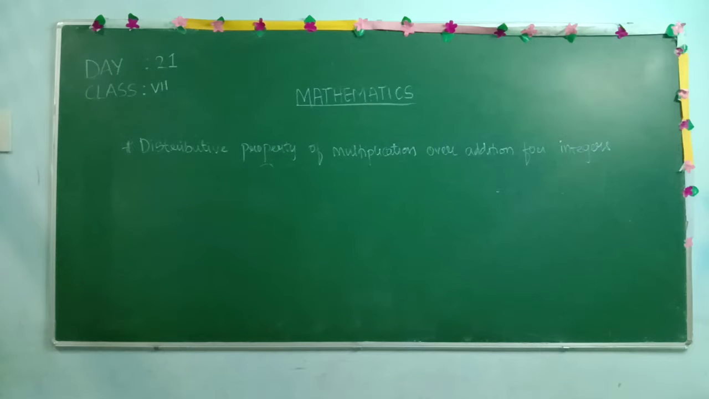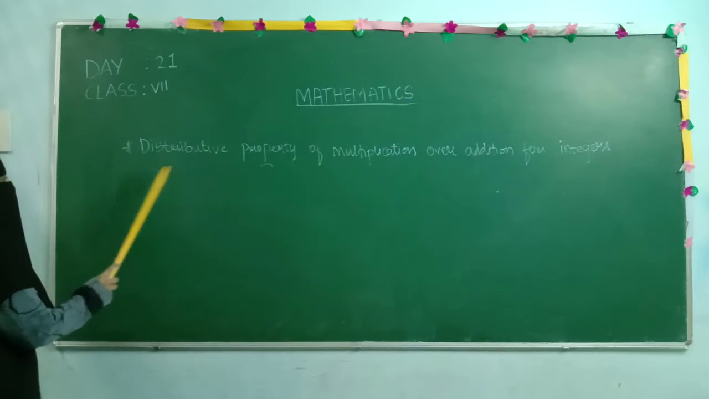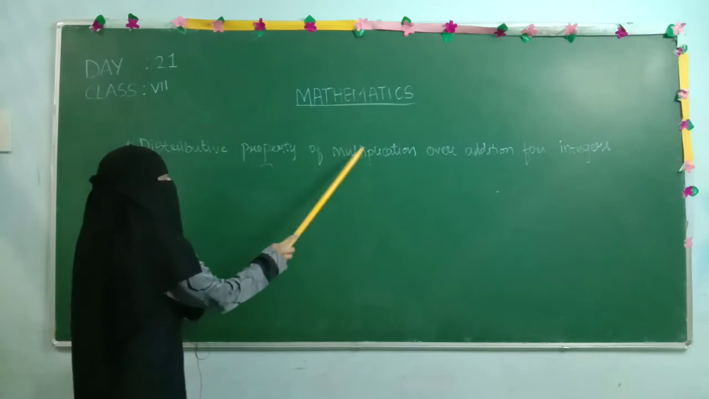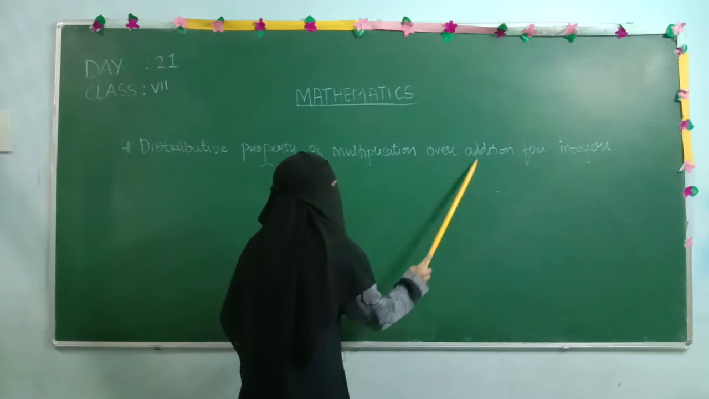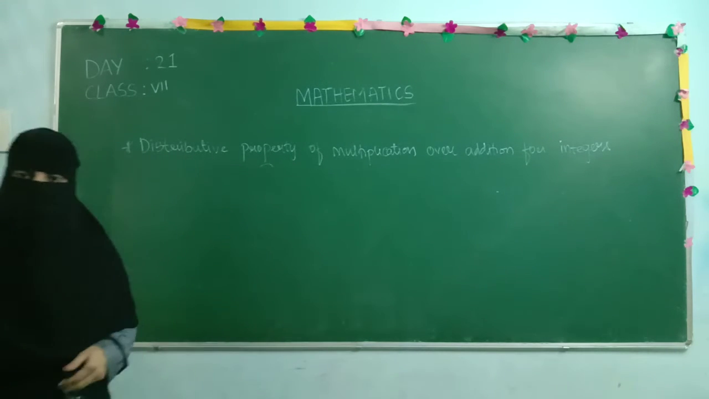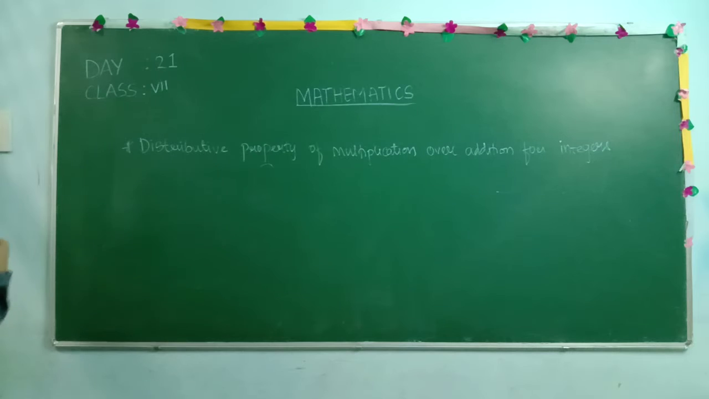Today we are going to study the distributive property of multiplication over addition, for which numbers? For integers. Exactly. So this is your property. Distributive property of multiplication over which operation? Over addition we are checking. For which numbers are we verifying here? For integers. So first I will write the general form,